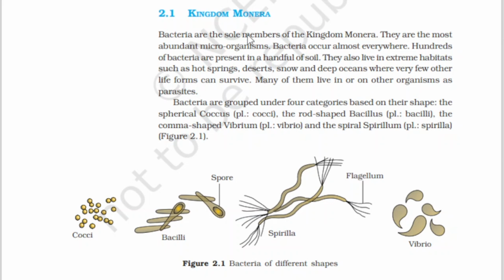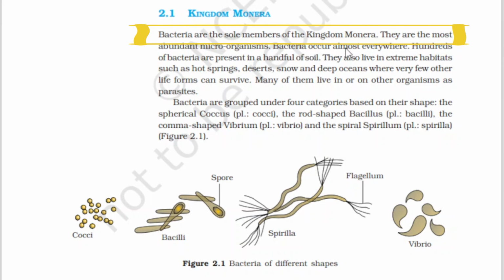Earlier in the five kingdom classification, we have kingdom Monera and Protista, fungi, plants, and also animals. Among these five, kingdom Monera contains prokaryotes. The rest all include eukaryotic cells. So all the bacteria come under kingdom Monera. Bacteria are the most abundant microorganisms.